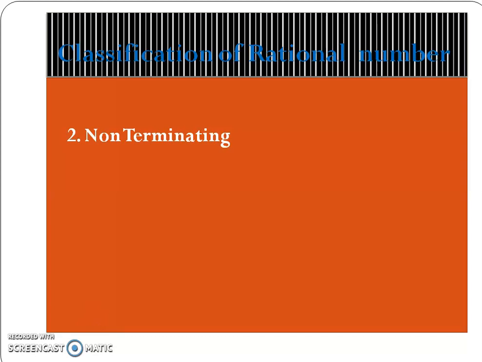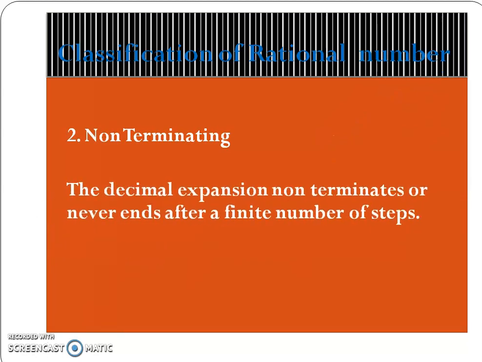We'll go to the another classification of rational number, that is non-terminating. See the definition. The decimal expansion non-terminates or never ends after a finite number of steps. Look at the examples. 1 by 3. The value is 0.3333 and so on. Here, the division process is never ending.